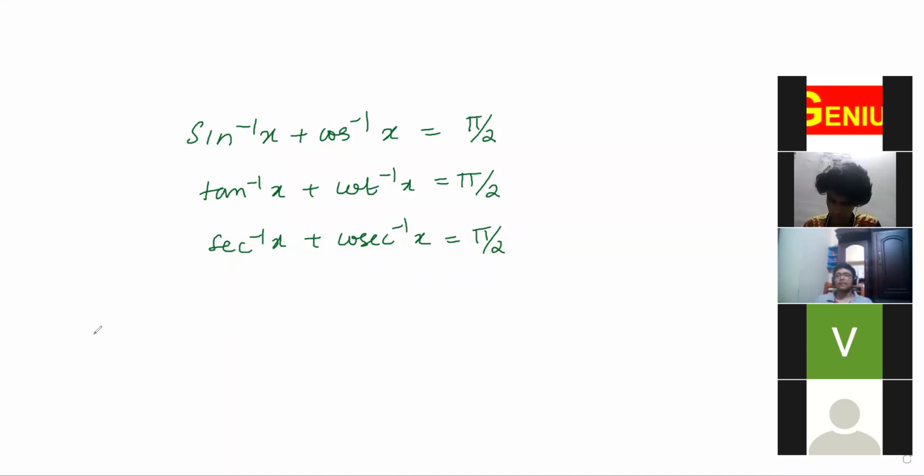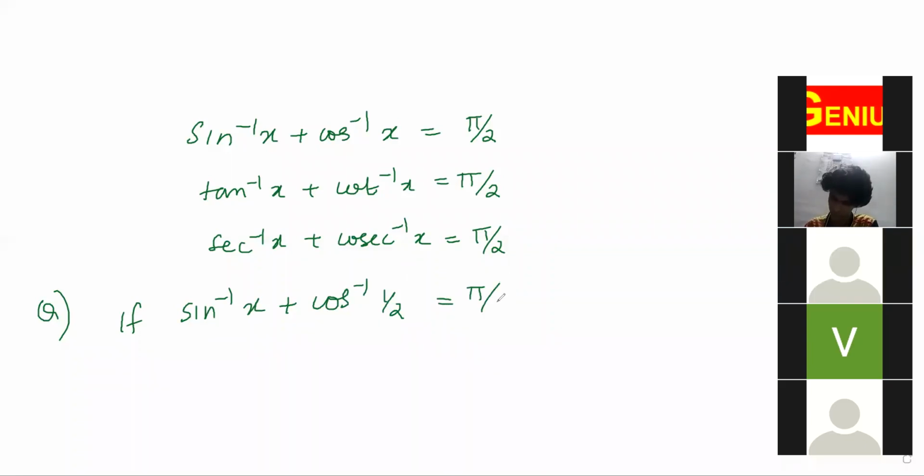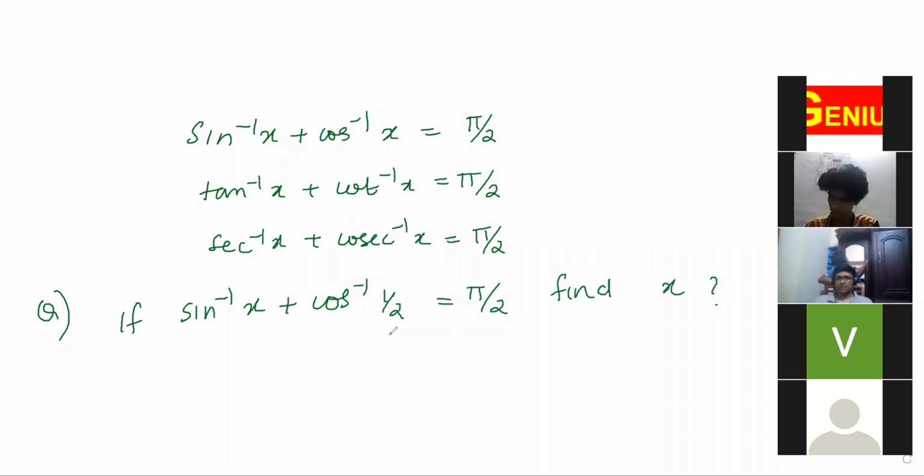Next, write one question. If sin inverse x plus cos inverse 1 by 2 is equal to pi by 2, find x. Just a direct question.